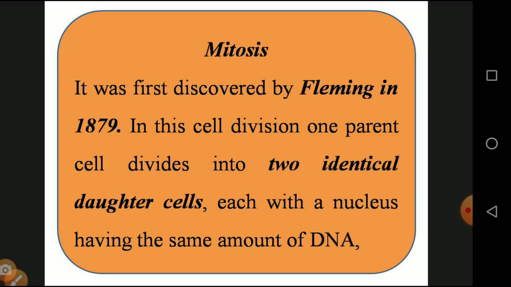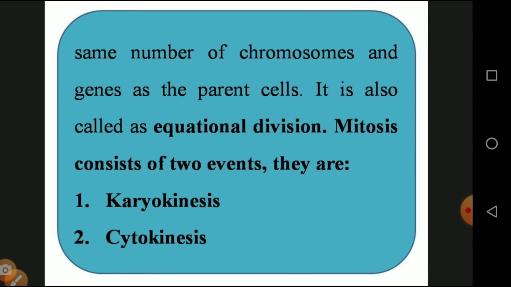each with a nucleus having the same amount of DNA, which means 46 chromosomes. The daughter cell also consists of 46 chromosomes, the same number of chromosomes and genes as present in the parent. So it is called an equational division, with an equal number of chromosomes. We all have 46 chromosomes, or 23 pairs of chromosomes. Our parents also have 46 chromosomes. So it is an equational division.